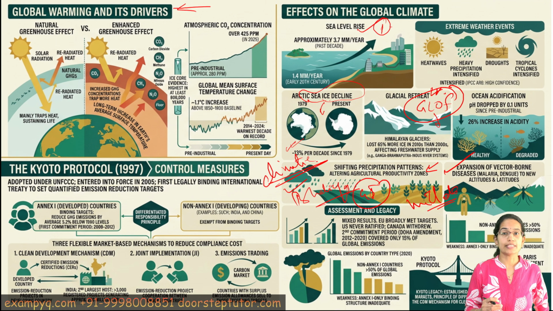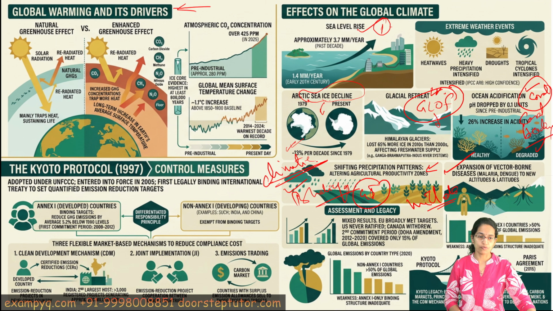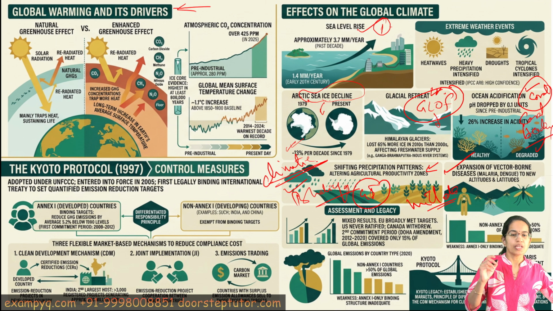Ocean acidification occurs, which ultimately leads to an impact on coral and what is called the coral bleaching effect. We have talked about coral bleaching in a separate lecture, extremely important even for students with geography optional, so not to miss that. All of these are some of the important aspects that we need to focus on.